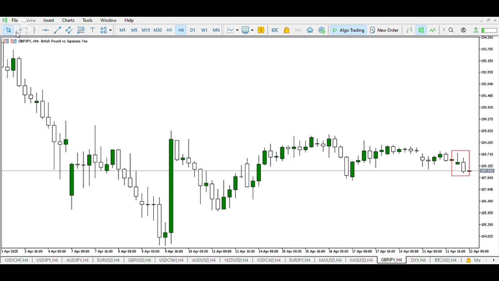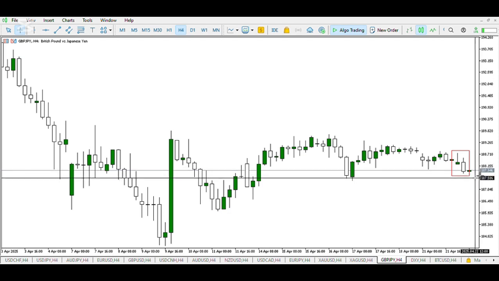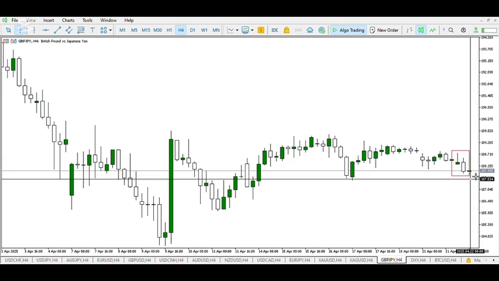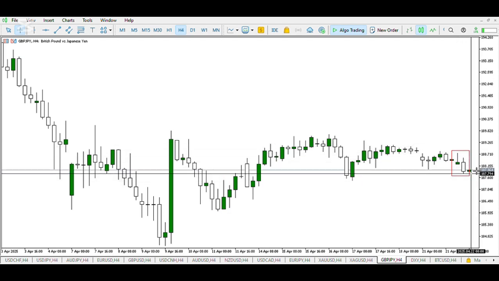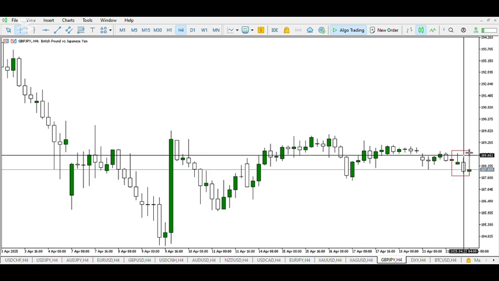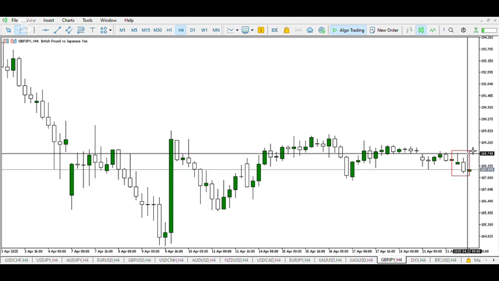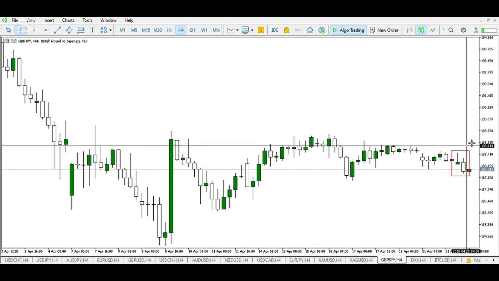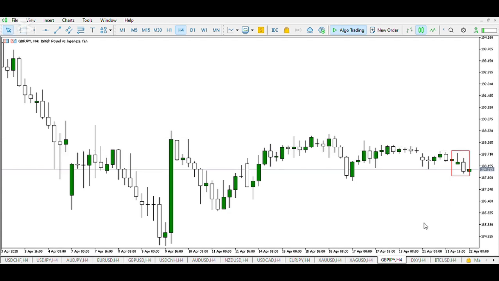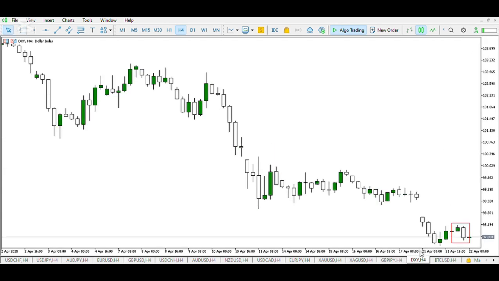On GJ, at the opening of the Asian session, we can see the buyers right here. However, they do not make an impactful move, and the second half we can see sellers pushing price further down. This is a sell side liquidity for a buy, so we expect an inducement for more sell orders to the downside and price to shoot up, close as a bullish candle, break the high of the day, break the high of yesterday, then we can conclude a buy on the Great Britain pound, a strengthening of the Great Britain pound against the Japanese yen.